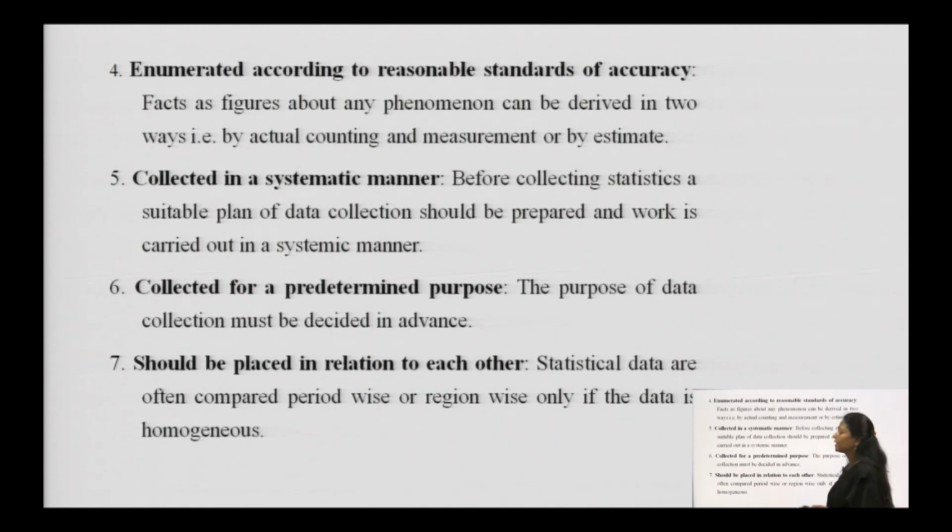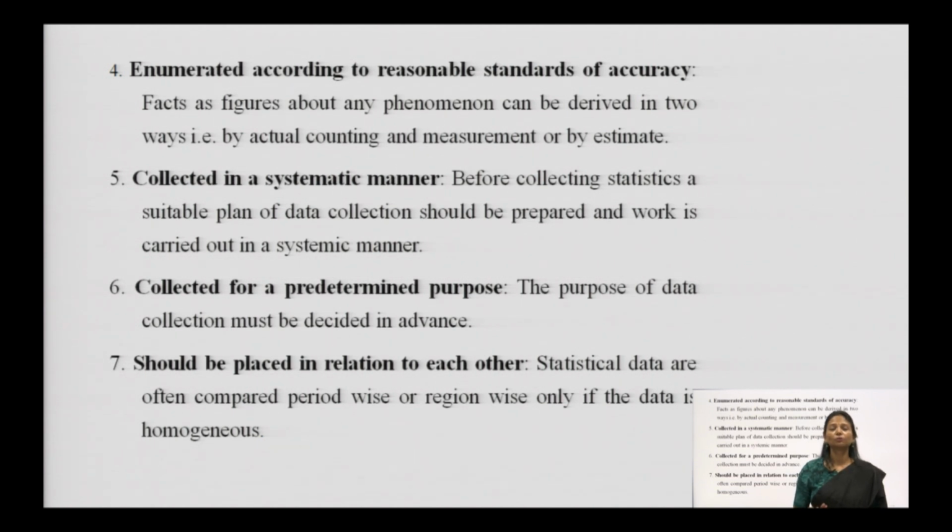Next is, it can be enumerated according to reasonable standards of accuracy. Facts and figures about any phenomena can be derived in two different ways. One is actual counting and one is measurement or estimation. Actual counting means, if we want to book railway tickets or flight tickets, then we can just go ahead and check whether the number of seats are available or not. Whereas what is estimation?